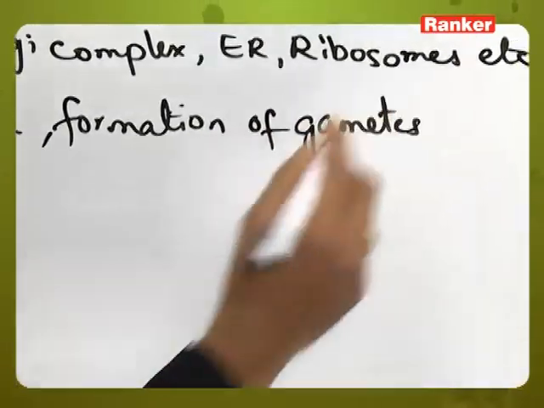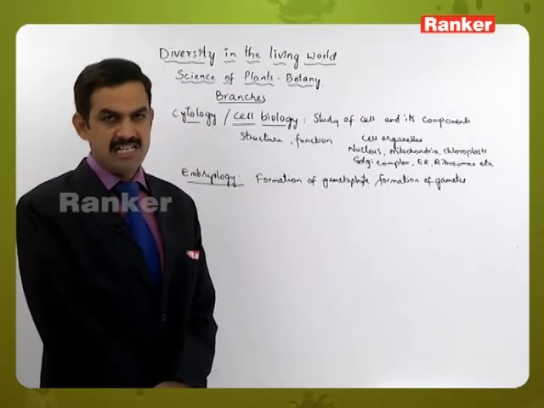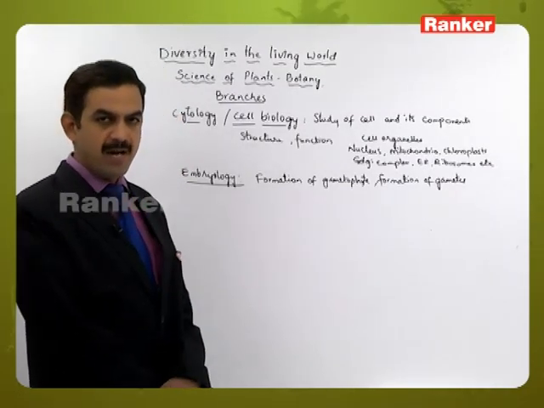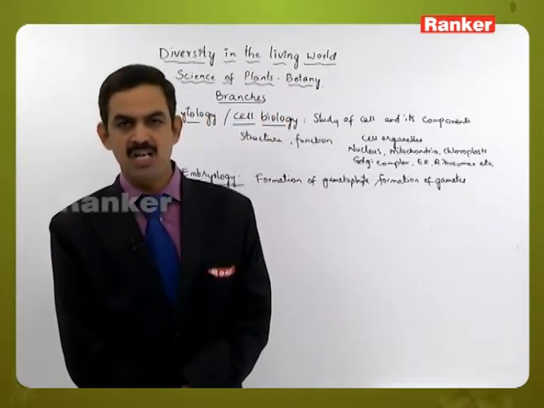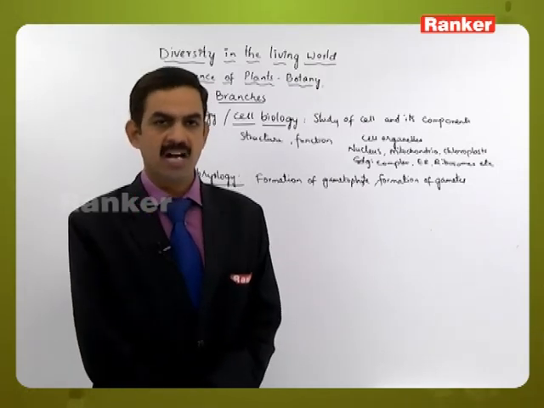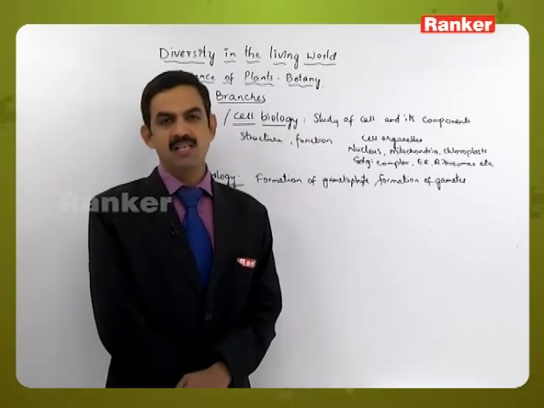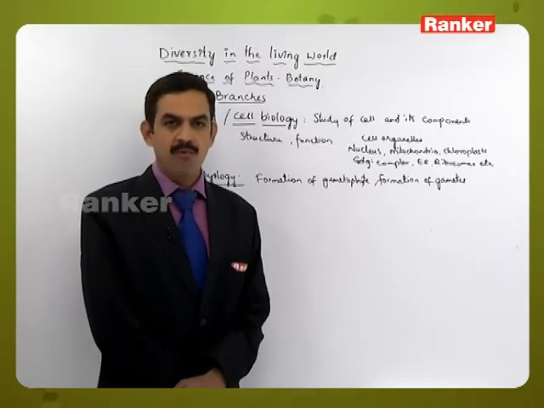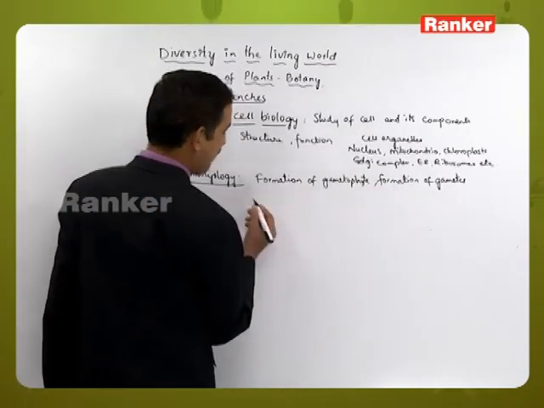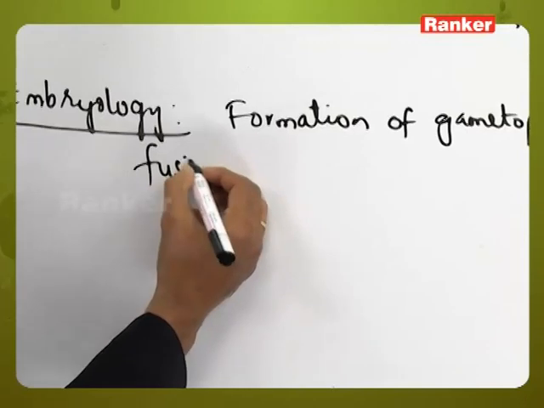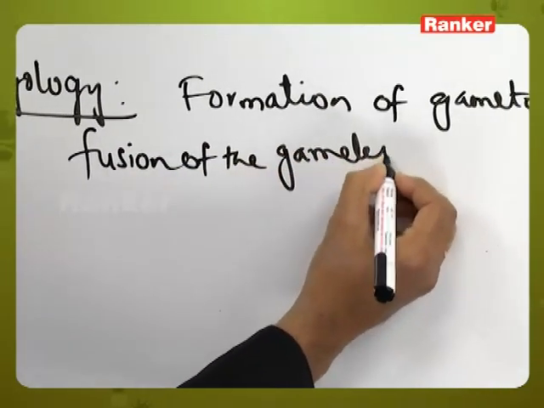So gametes are considered to be the sex cells which participate in sexual reproduction, that is the male gamete and the female gamete. Based on the nature of those gametes, in the lower organisms, isogamous, anisogamous, physiological anisogamous and oogamous conditions are present. But in the higher organisms, basically they have oogamous type of reproduction, which is considered to be the advanced one. And once the gametes have been formed, the fusion of the gametes is the syngamy process.